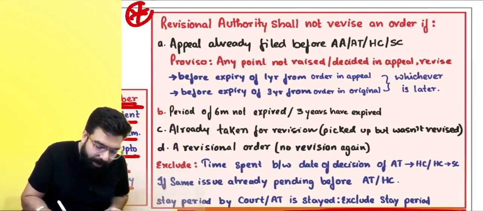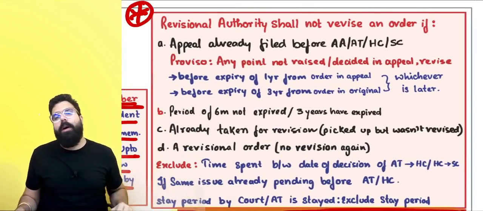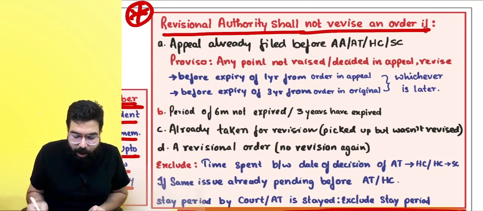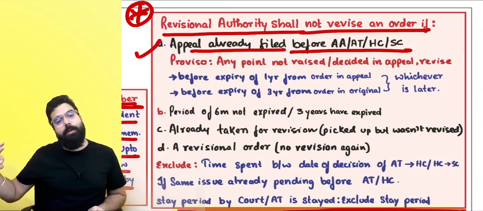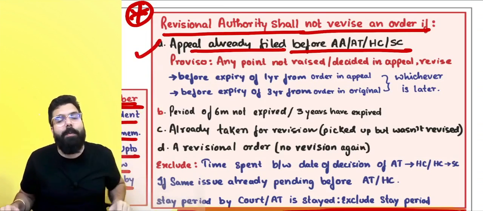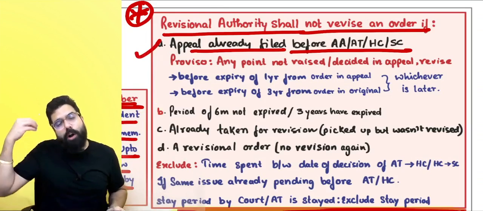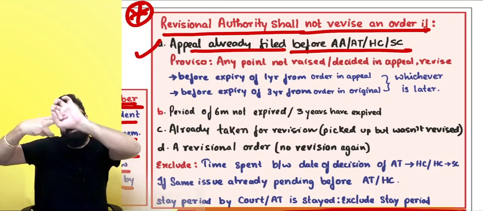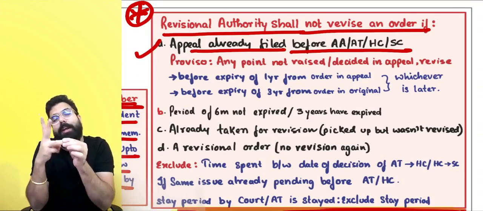Now, there can be a question in the exam: when can the revisionary authority not revise an order? Then you have to say the revisionary authority shall not revise an order if, number one, an appeal has already been filed with the appellate authority, appellate tribunal, High Court or Supreme Court. When you have already gone the appeal channel, the revisionary authority will not pick up your case. But if one point is not decided or not raised in the appeal at all, for example, there were 3 points and only 2 were picked up in the appeal, then the third point the revisionary authority can revise.